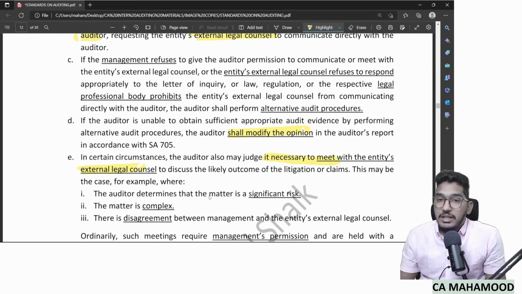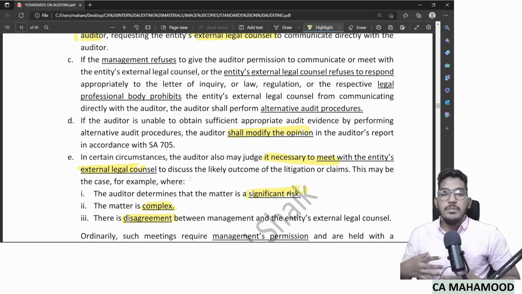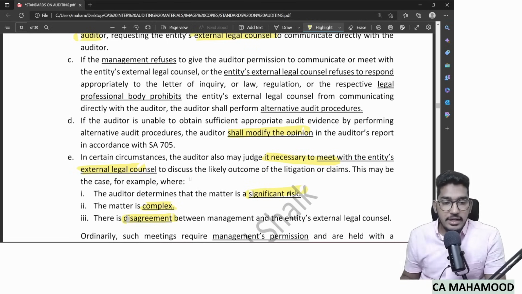That could be the case when the risk is a very significant risk, or the matter is very complex and difficult to understand, or there is a disagreement between management and the entity's external legal counsel, where whatever the counsel is saying and whatever your management is saying are not matching. Then you might go and meet the legal counsel directly for extra clarification.